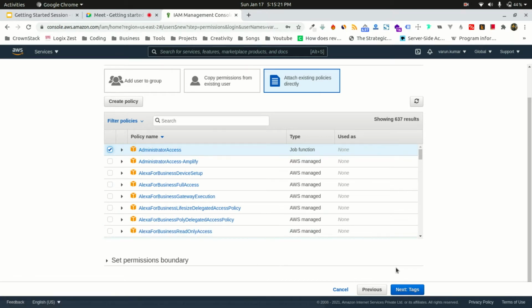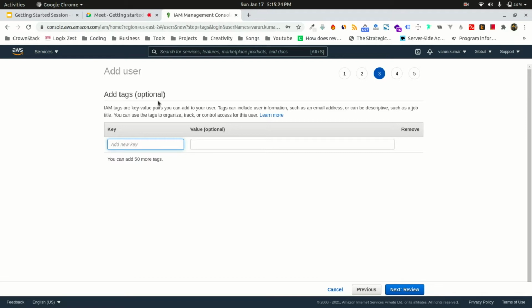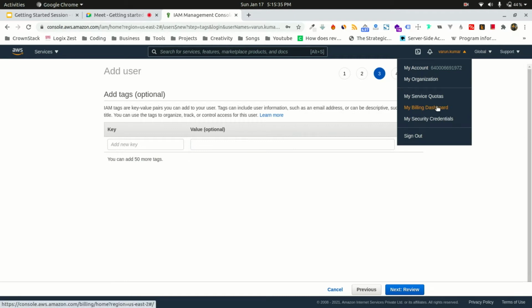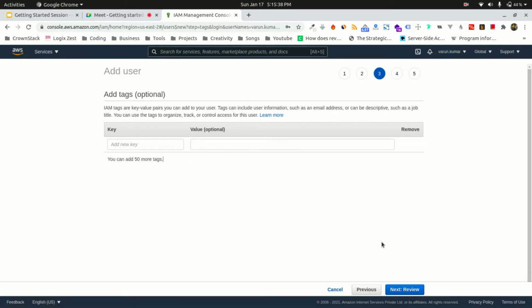Then tags. I'll not discuss tags right now, but I'll tell you afterwards. These tags are basically your user defined metrics. Why do you need to tag them? You can tag them so that you can filter them out in the billing dashboard, or you can search them later. But it's not important, so I'm not discussing tags over here.